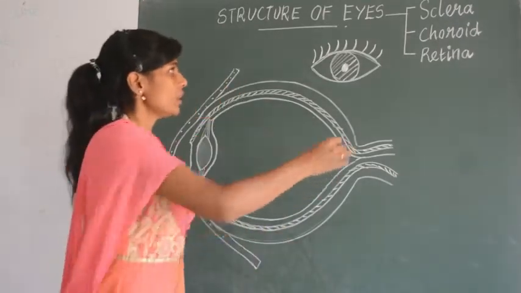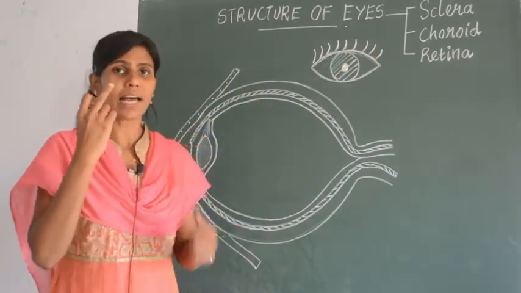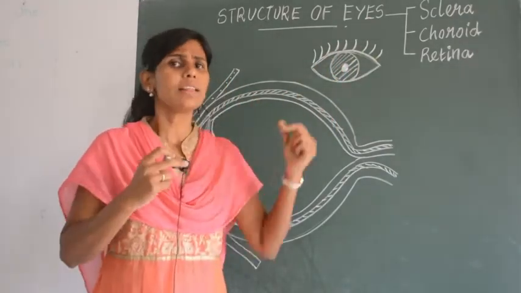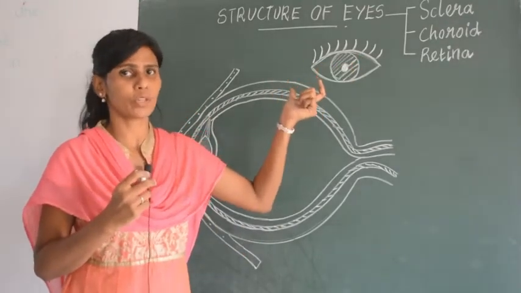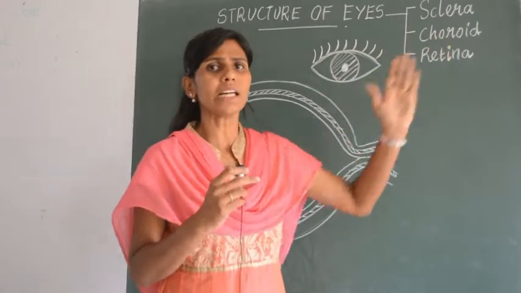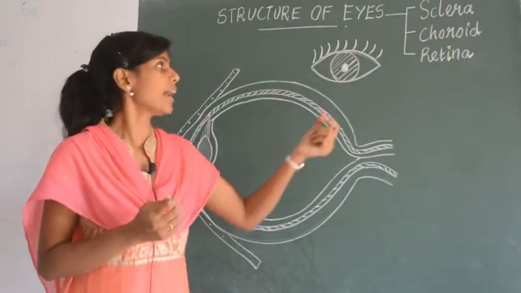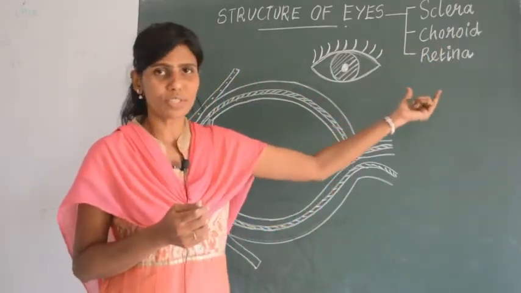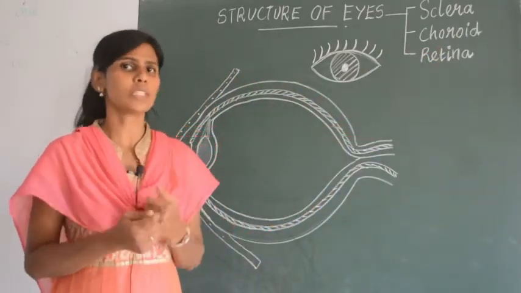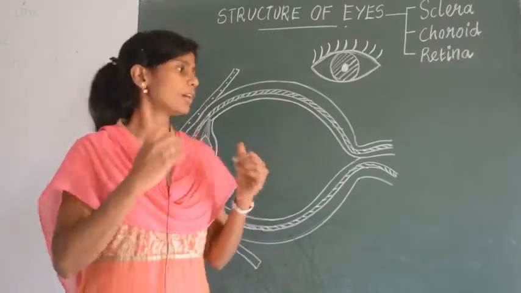You have a black circle and a white region. This white region is called the sclera. Sclera is the outermost layer, choroid is the middle layer and retina is the innermost layer. In the structure of an eye, the sclera is always the outermost layer.